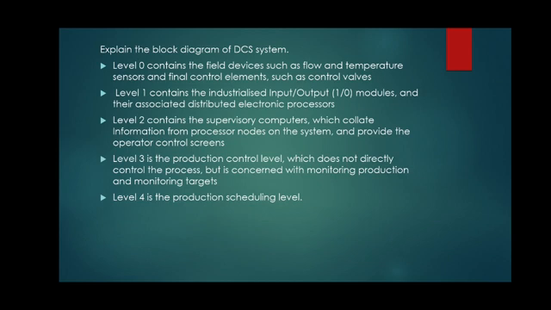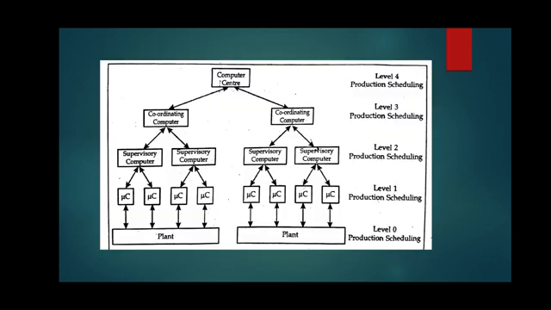So, let us see the block diagram. So, we observe the levels, with level 4 as production scheduling. Here we can see the connection between the computer center and the plant.